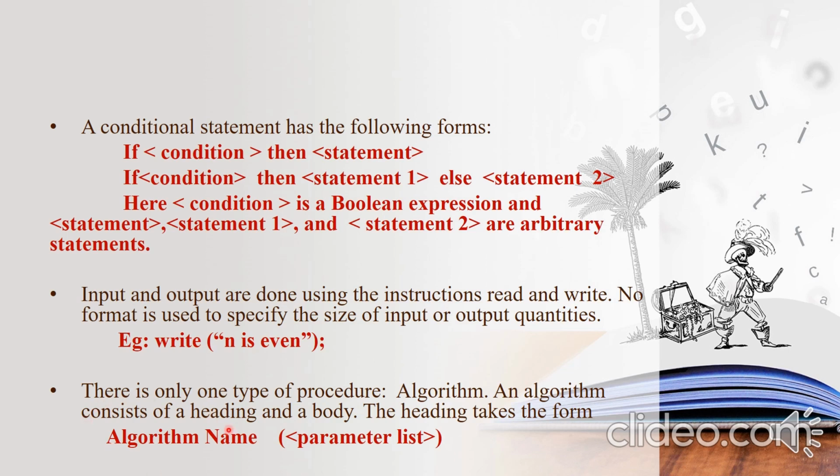Next, algorithm. There is only one type of procedure, and that is the algorithm here. An algorithm consists of a heading and a body. The heading takes this form: algorithm, name, and the parameter list.